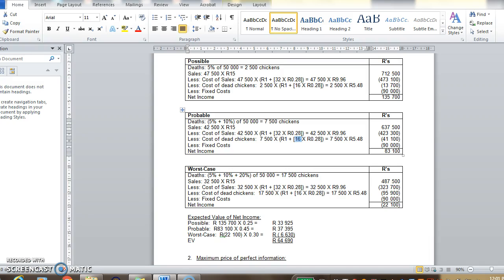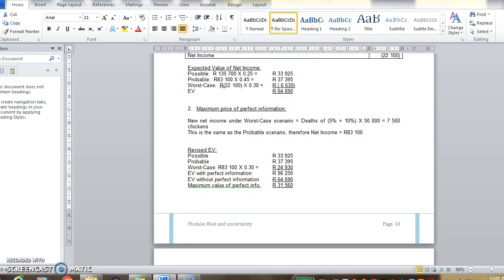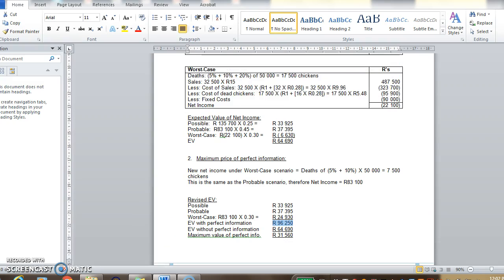I think the only issue here was the perfect information. So remember, the price of perfect information, or the value of perfect information, is the difference between the expected value without that information, which in this case is the 64,690, and the expected value with perfect information, which is this 96,250. So why did it change? Remember, they said you must look for the difference caused in expected value by having or using this perfect information. In this case, they will eliminate infectious diseases.